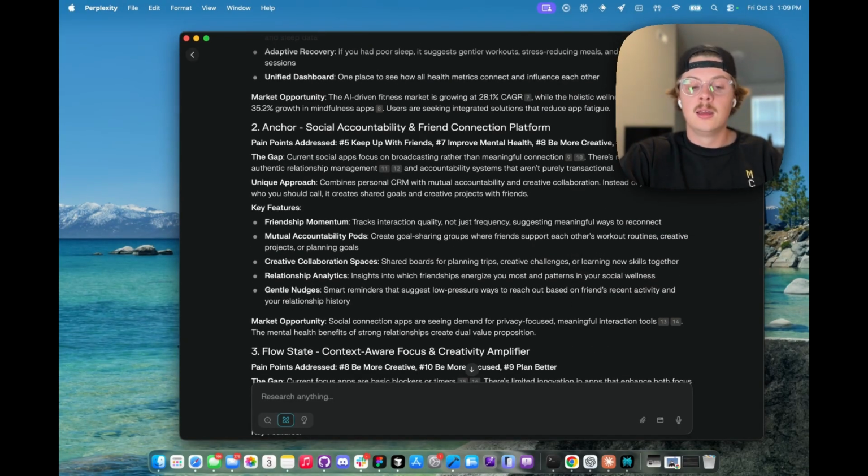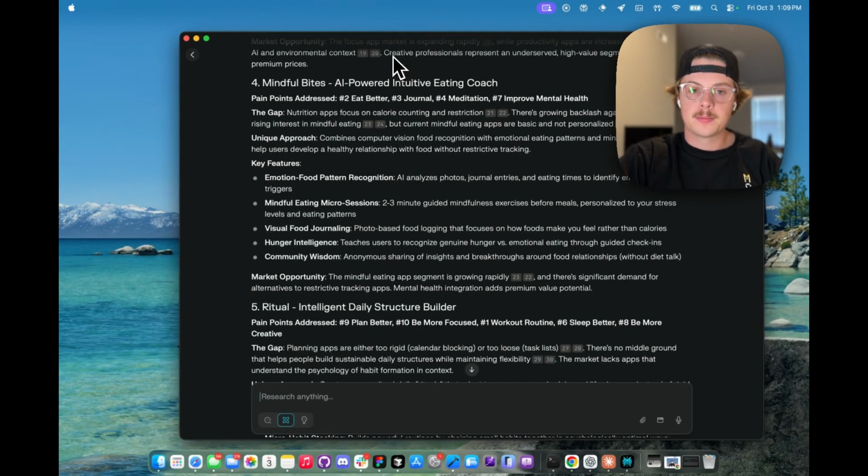If you have a great idea, then just start there and ask Perplexity to do some research for you based on that idea, and ask to help pivot and ways to make this more successful, because not all apps are going to be winners. But a good rule of thumb is if it's a pain point for you, there's a really high chance it's a pain point for somebody else. So it's definitely an idea worth exploring.